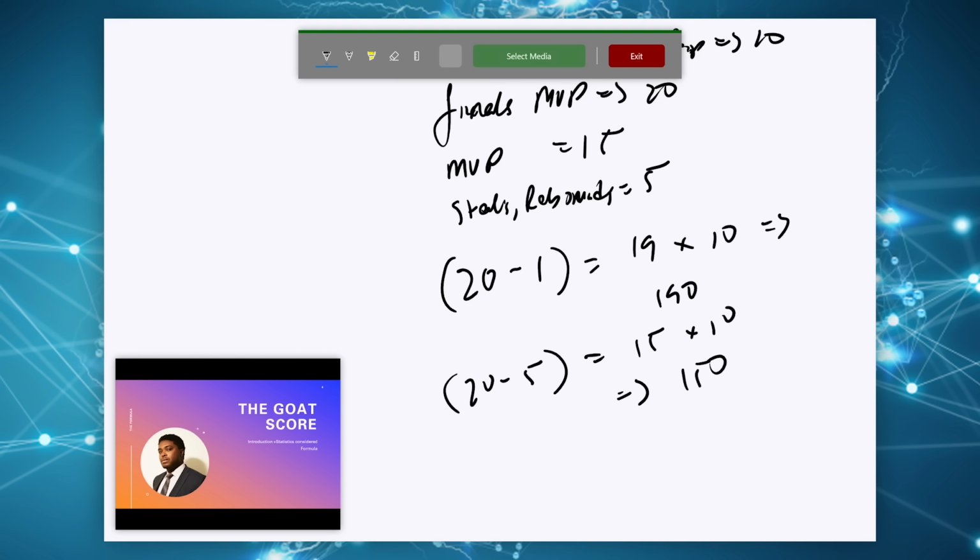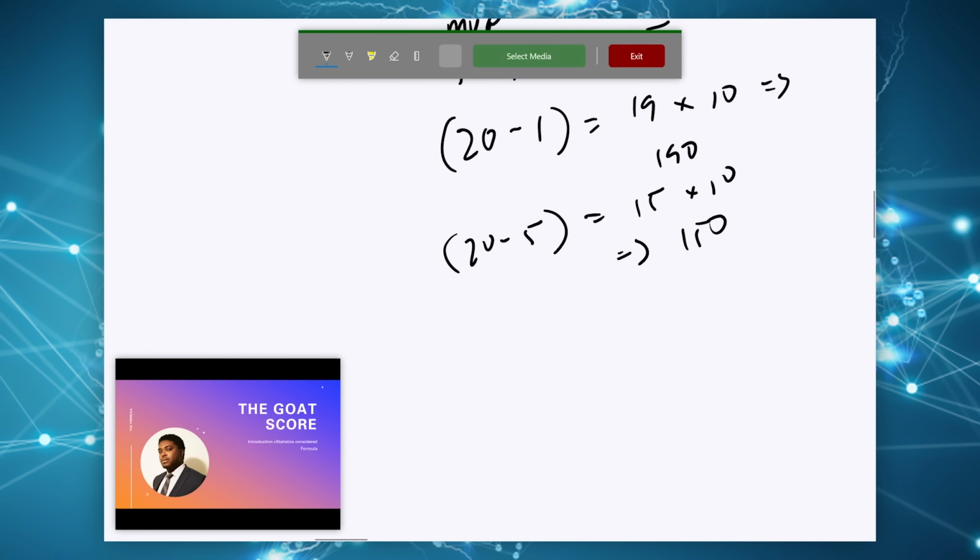And then when it comes to MVPs, finals MVPs, and championships, we're just going to do a count of what they have. Obviously, Michael Jordan has 6 championships, so that is 60. He also has 6 finals MVPs, which are 20 each, so that is 120. So in terms of championships and MVPs, he would have altogether 180.